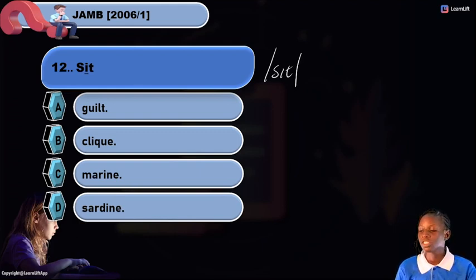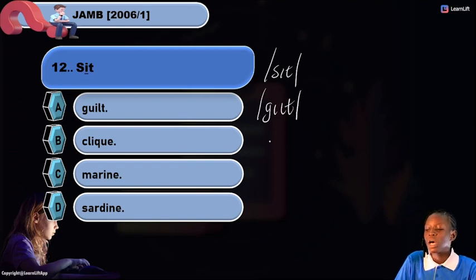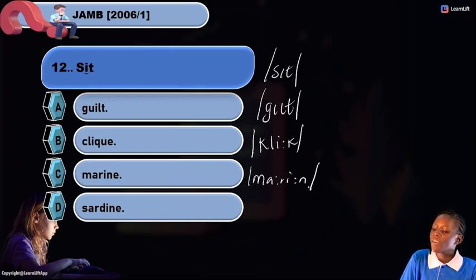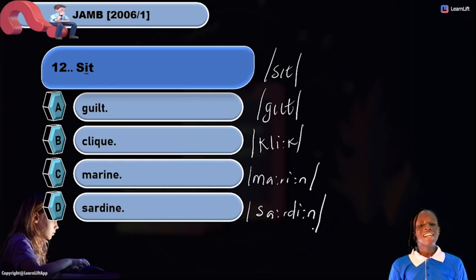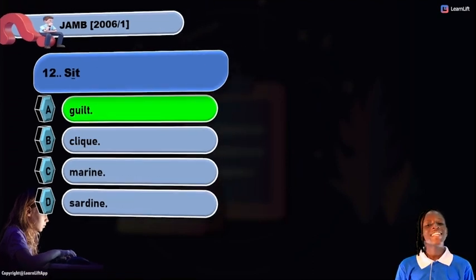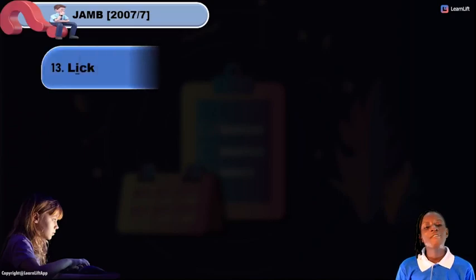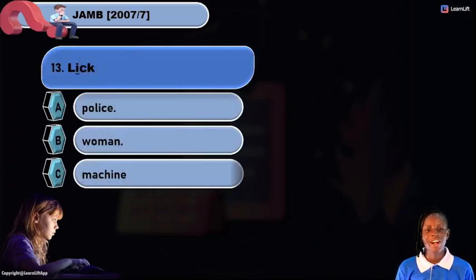Now our guild is transcribed as this. Guild. We have our click to be click. We have our marine to be marine. And have our sardine to be sardine. Okay? So now what is our answer? Option A.